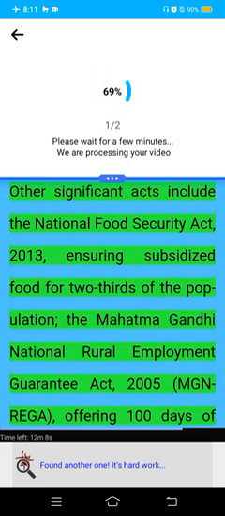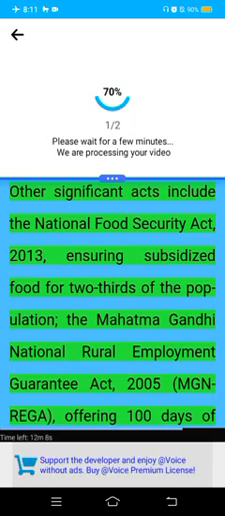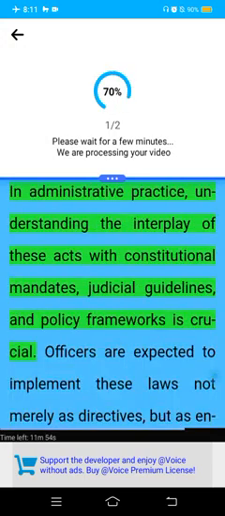Other significant acts include the National Food Security Act, 2013, ensuring subsidized food for two-thirds of the population, the Mahatma Gandhi National Rural Employment Guarantee Act, 2005, MGNREGA, offering 100 days of wage employment to rural households, and the Disaster Management Act, 2005, which institutionalizes disaster preparedness, mitigation, and response.